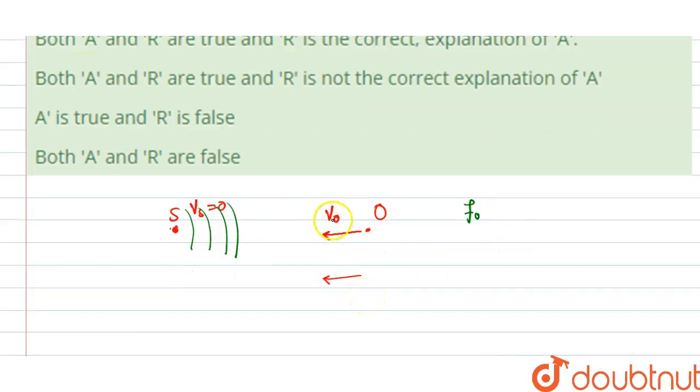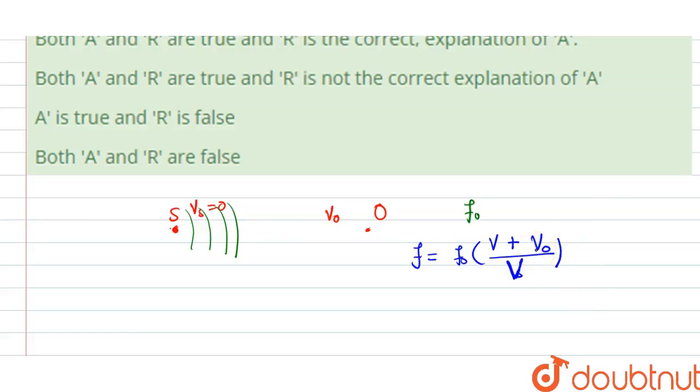the apparent frequency to this observer will be how much? That is, f apparent frequency equals f0 into velocity of sound plus velocity of observer, because it is approaching towards the source, divided by velocity of sound minus velocity of source. The source is at rest, so we can take this as 0.